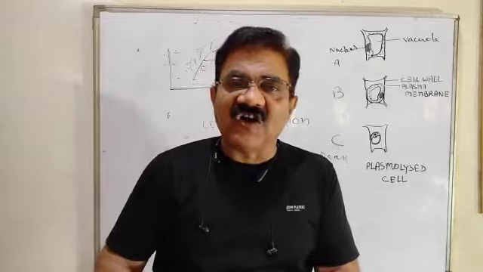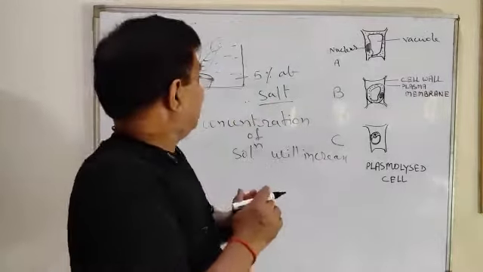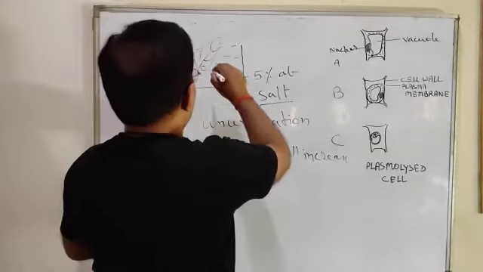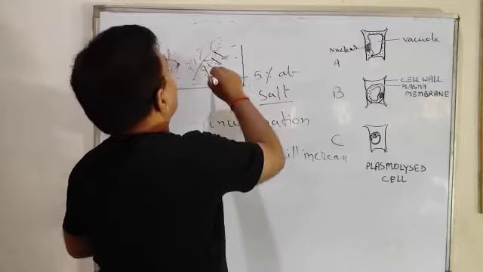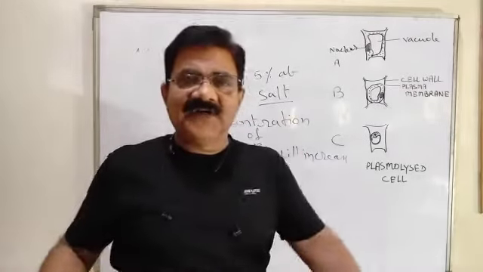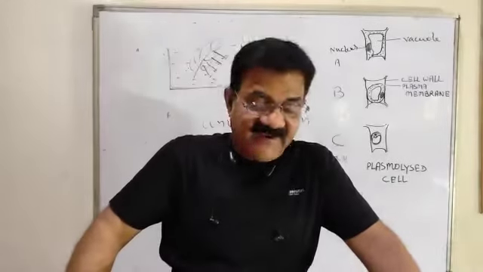It means the solution will become hypertonic. And when the solution becomes hypertonic, what will happen? It will draw water from the cells and the cell will become flaccid.